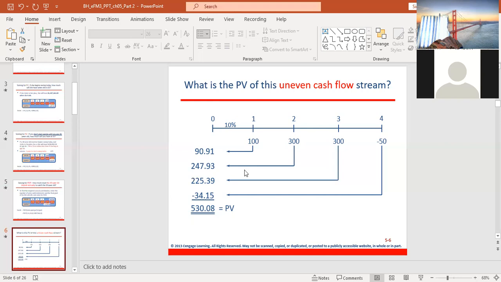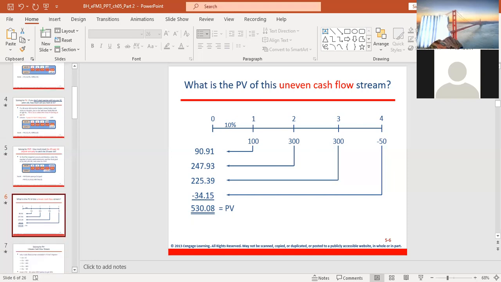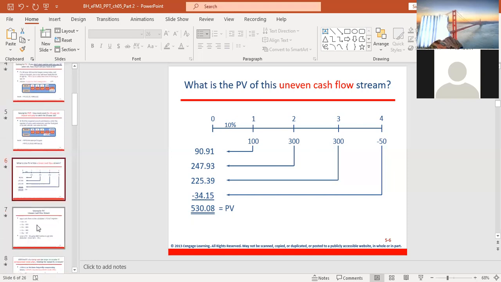Then you will understand how to use your financial calculator to calculate the NPV when you have uneven cash flow. So for now, we don't want to disturb ourselves with this. Later on, you will understand it better. But just to give you an idea of how it is done, to get this value, you can use your financial calculator.